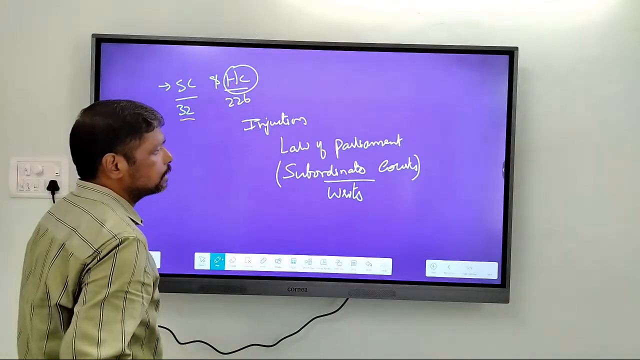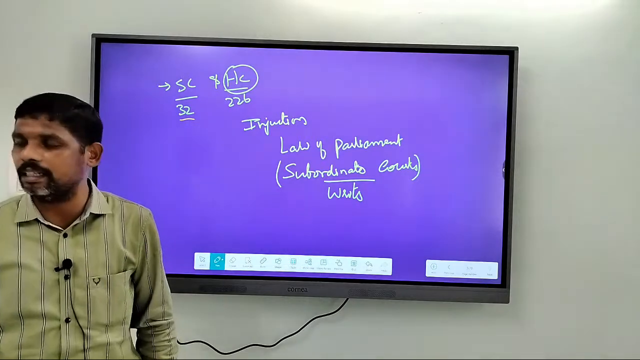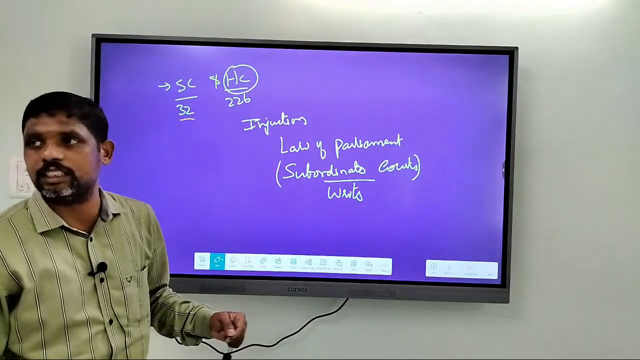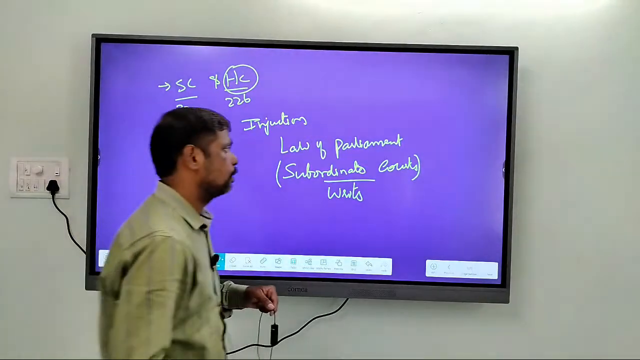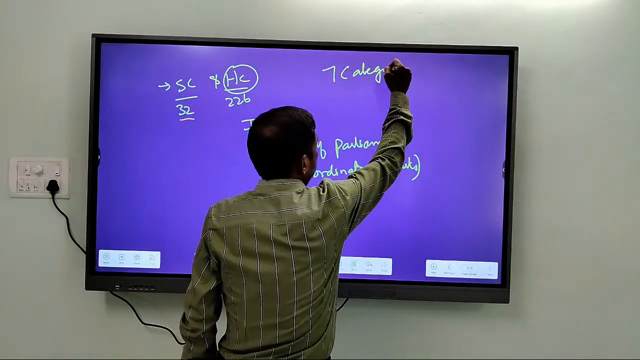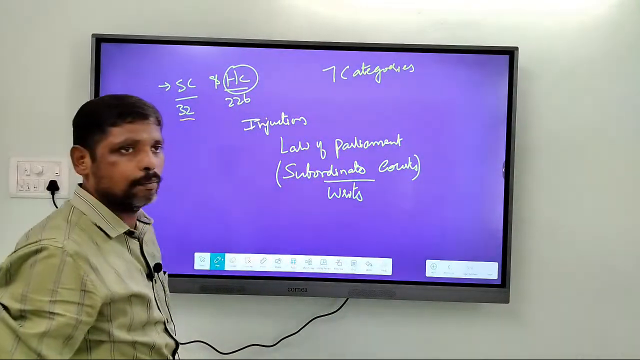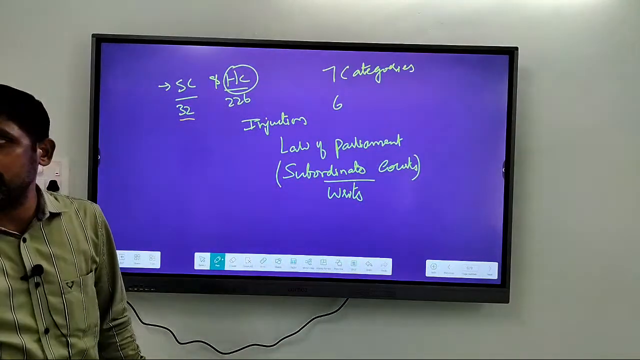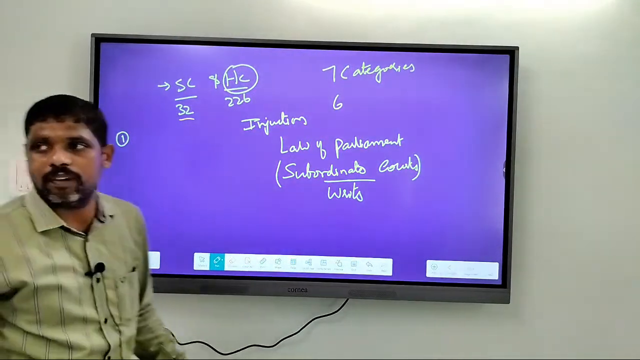These are some of the features, and remember these fundamental rights are classified in our Constitution. It is for our convenience that they are classified. Originally we had 7 categories of fundamental rights, but now it is only 6 categories. So let me talk about the different categories of fundamental rights.